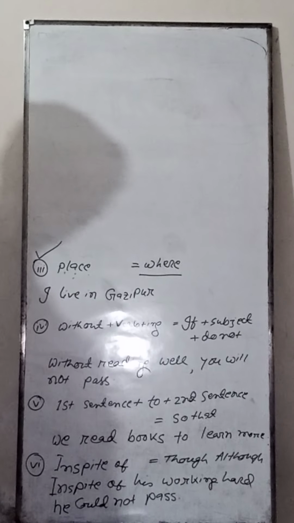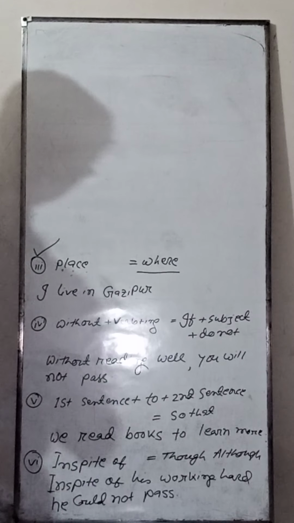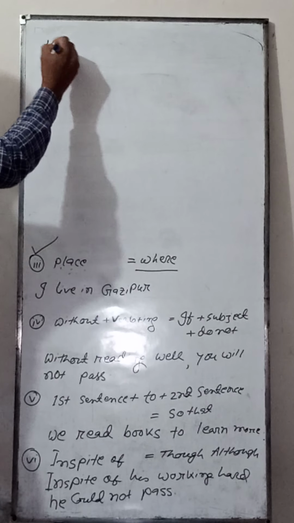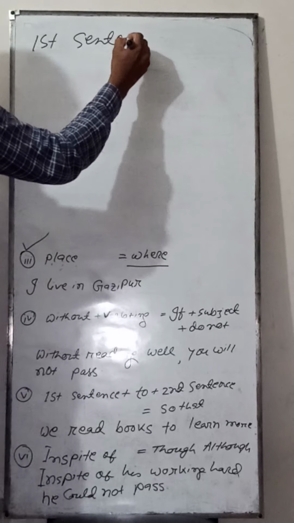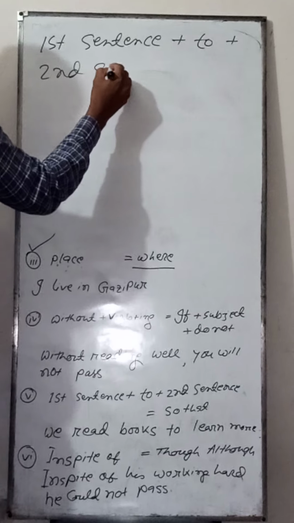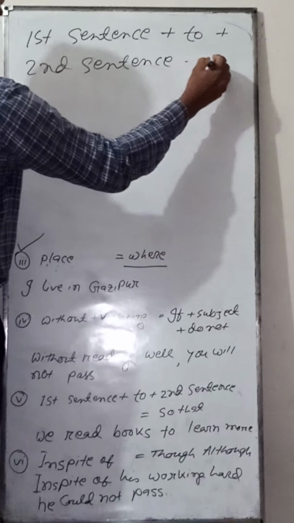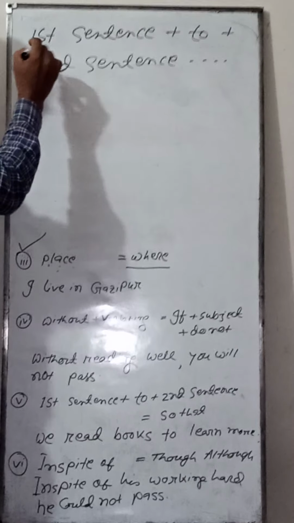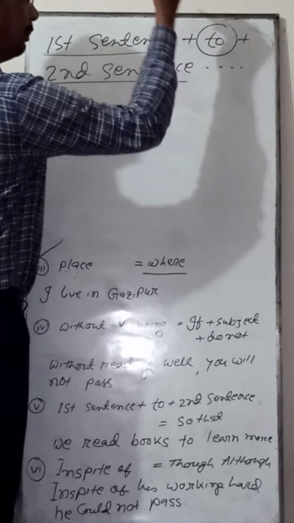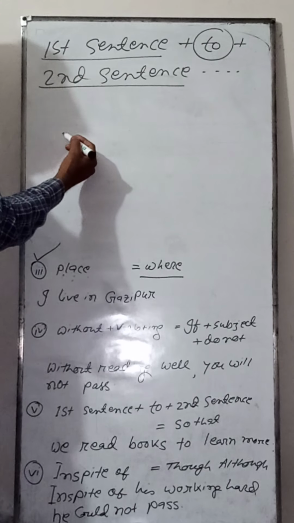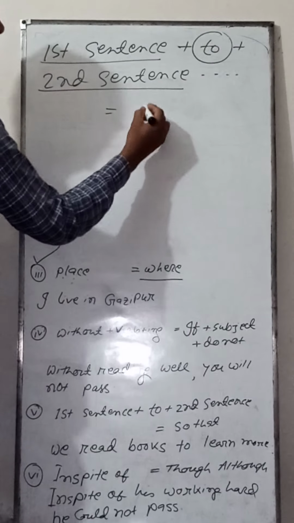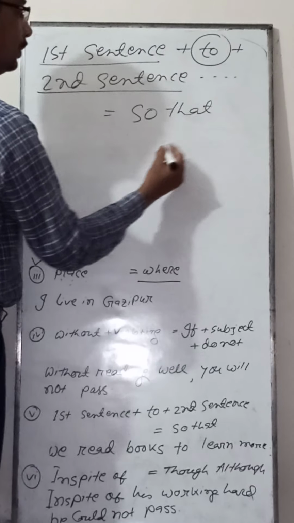Now I am going to discuss rule number 5. You see, first sentence plus to plus second sentence. This means if you find two sentences joined with the preposition to, this is also a simple sentence. And if you want to change this simple sentence to complex, you have to write so that.